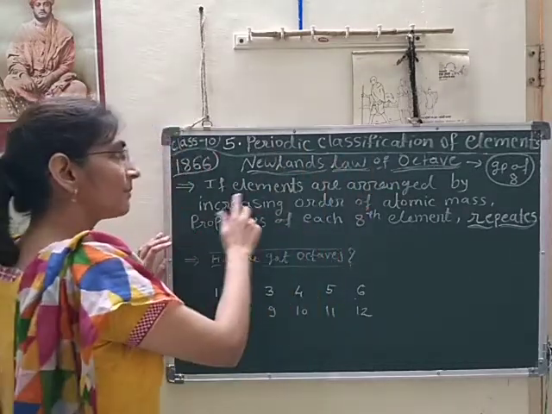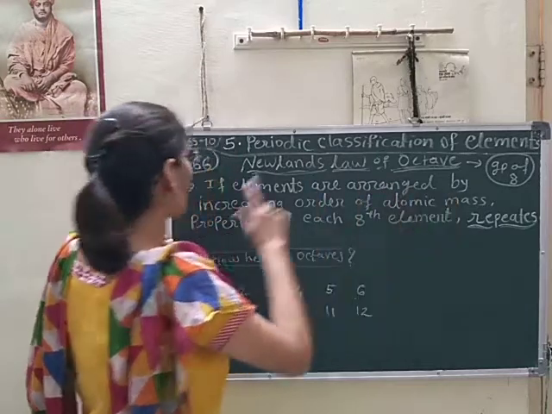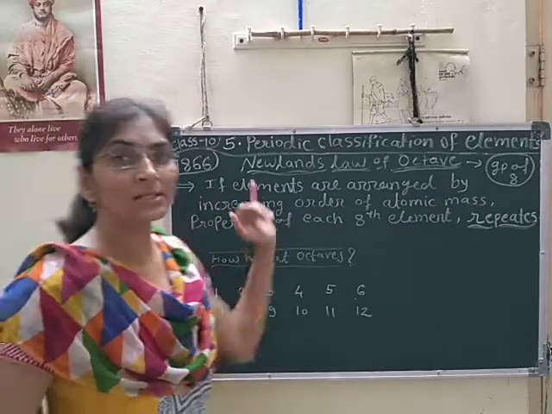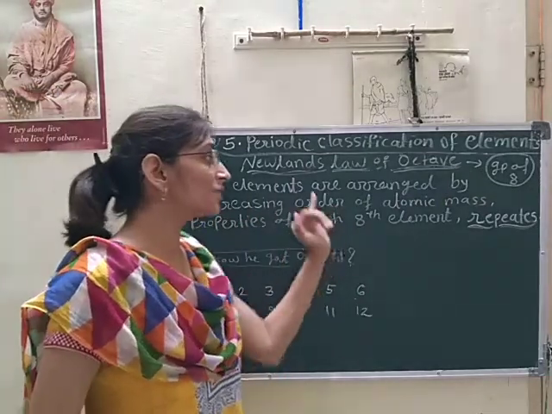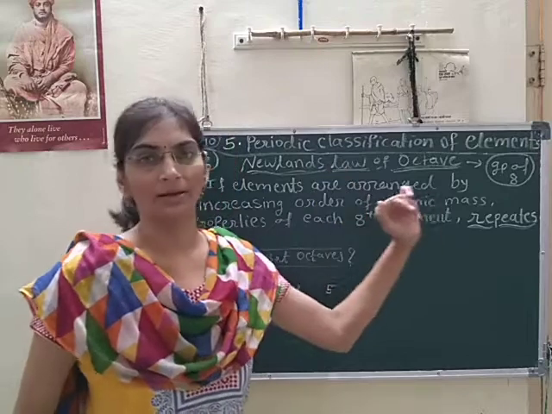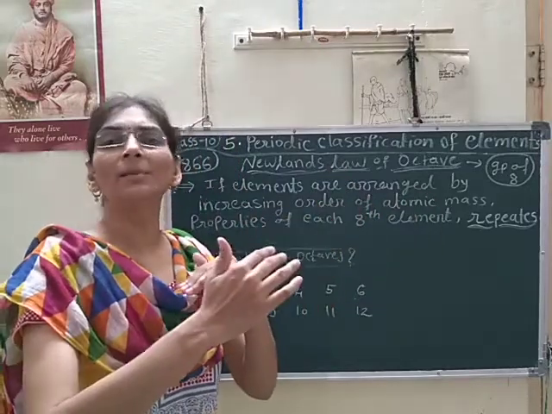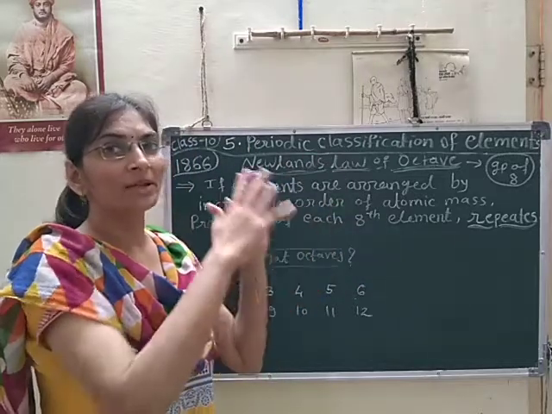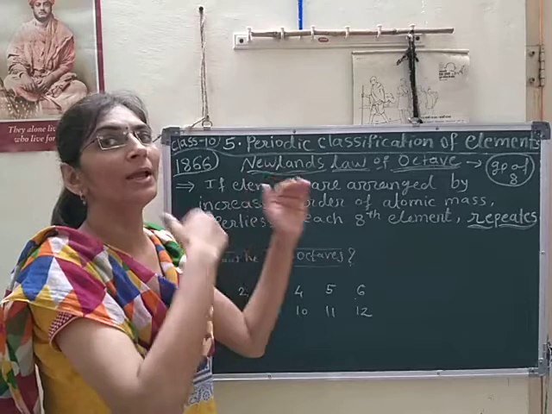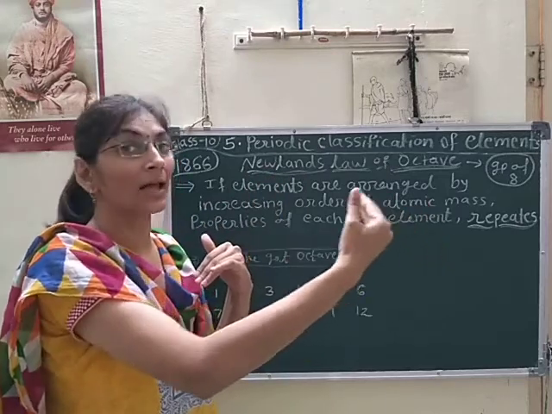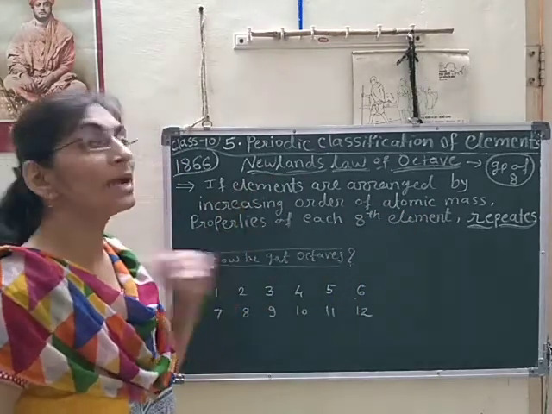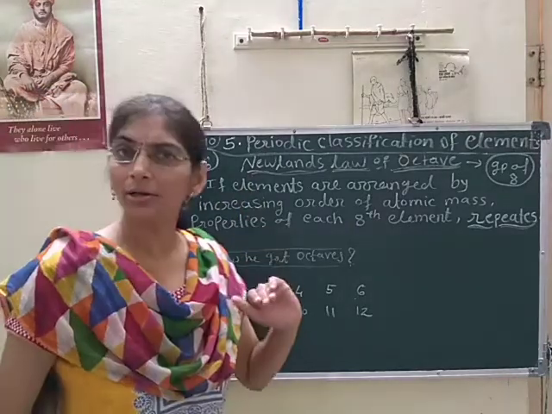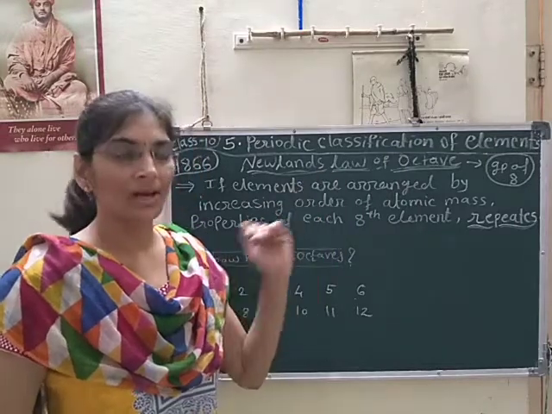What is that? If the elements are arranged in increasing order of atomic mass, the property of each 8th element repeats. मतलब जो 8th एलिमेंट की प्रॉपर्टी है वो उसके फर्स्ट एलिमेंट के साथ मैच करती है. मतलब फर्स्ट की जो प्रॉपर्टी है वही 8th एलिमेंट रिपीट करता है. That is the meaning of that definition. So next question arises here: how did he get that octave, how did he get that idea? Let's see.